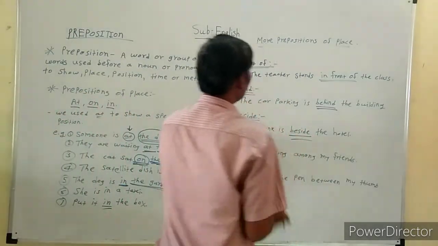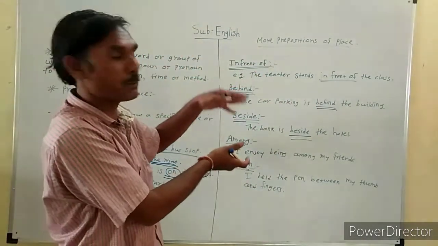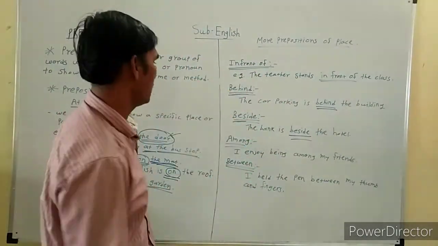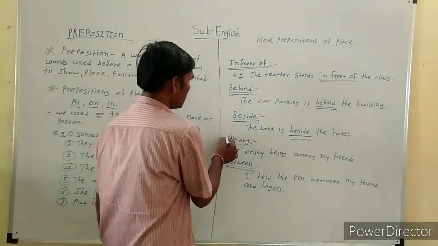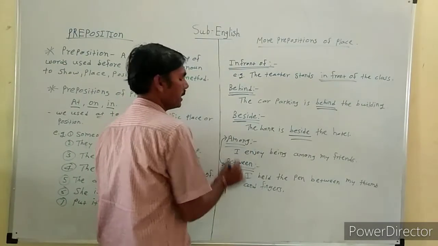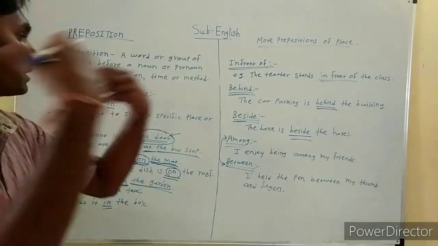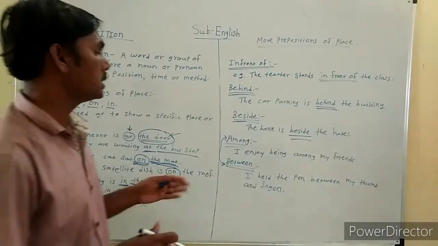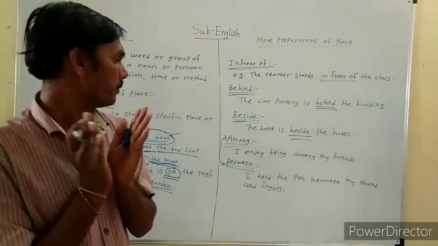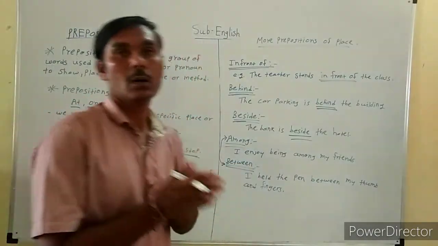For the place, we are using various prepositions in various sentences. Next, among. There is a difference between among and between. Among is used for more than two persons or more than two things, and between is used for two persons or two things.